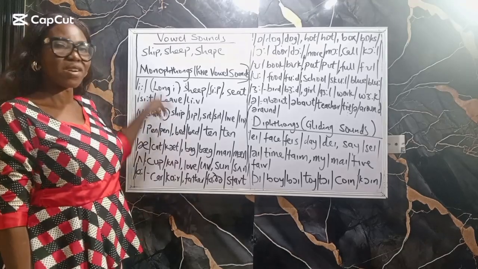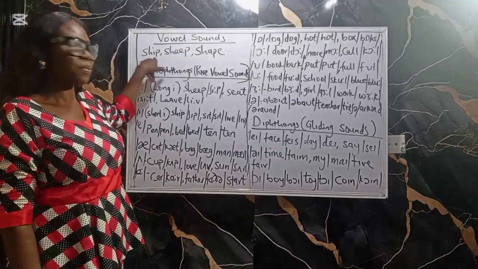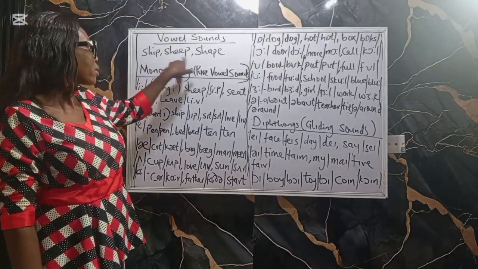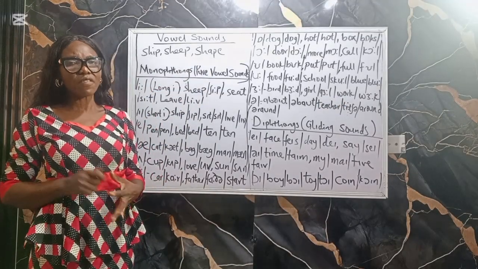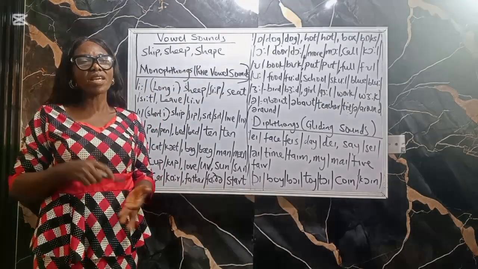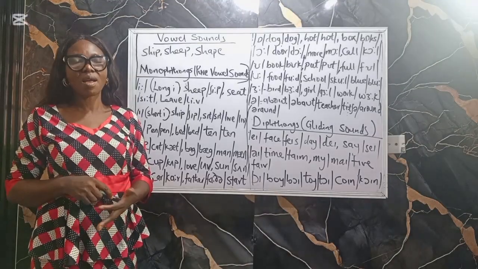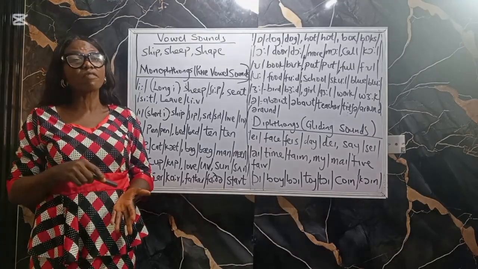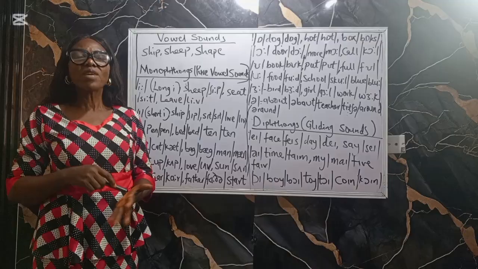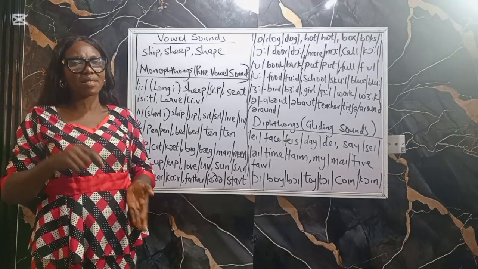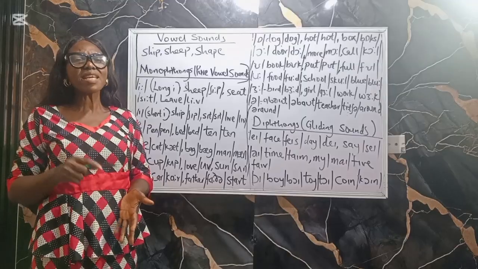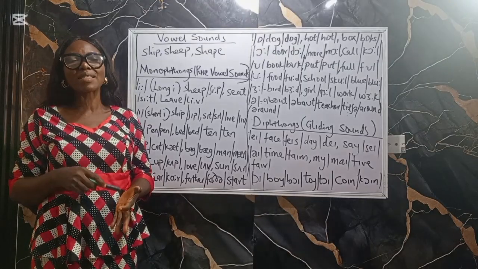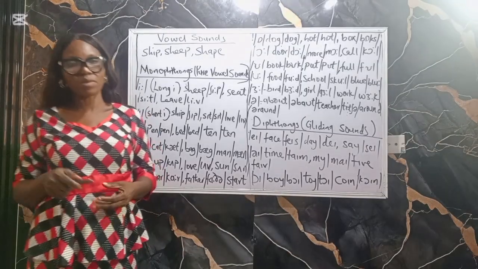How do we pronounce these words? Sheep, sheep, shape. Most people can't. But in this video, you will master all the English vowel sounds. I will teach you all the English vowel sounds. You will learn how to pronounce each of these sounds, including monophthong and diphthong. And you will see examples of words where these sounds are used.